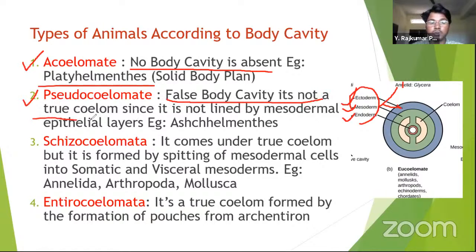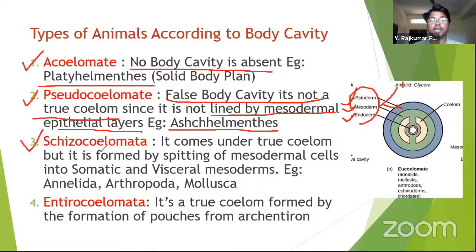It is not a true coelom since it is not lined by mesodermal epithelial layers. So example is aschelminthes, also called nematohelminthes. In the next chapter, you will learn about all this.